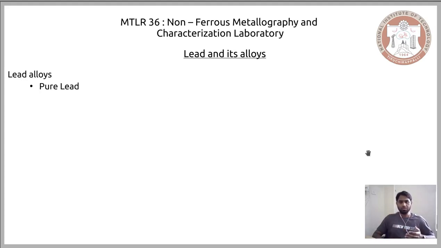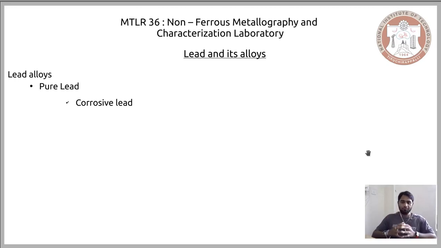As we have seen in other non-ferrous metals, the first alloy is usually the purest form, and in this case lead in its purest form is the first alloy. This is often referred to as corrosive lead, because, as we have seen in the previous slide, one of the characterizing features of lead is that it is corrosive in nature, and that is why pure lead is referred to as corrosive lead.